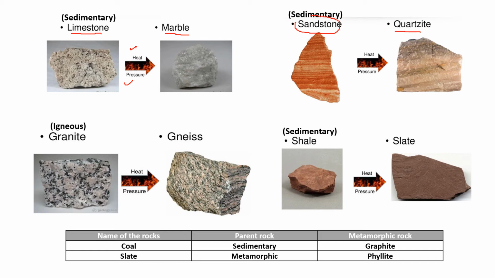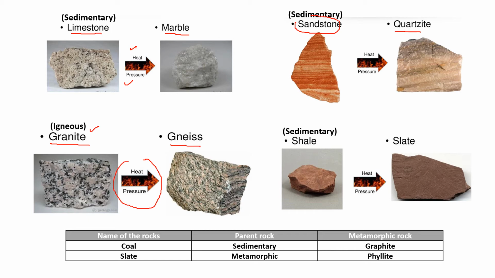Another example is the conversion of igneous rock to metamorphic. Let us take the example of granite, which is an igneous rock, and with the application of heat and pressure, it changes to a metamorphic type of rock known as gneiss.